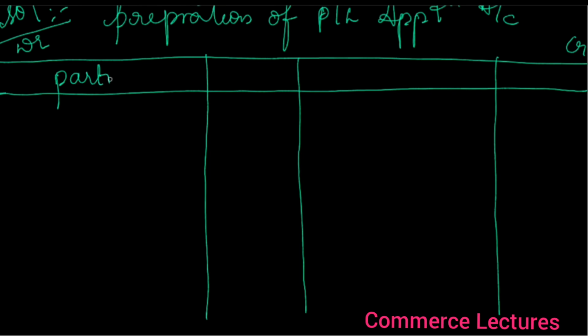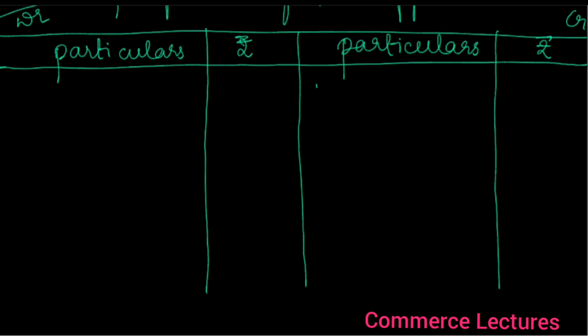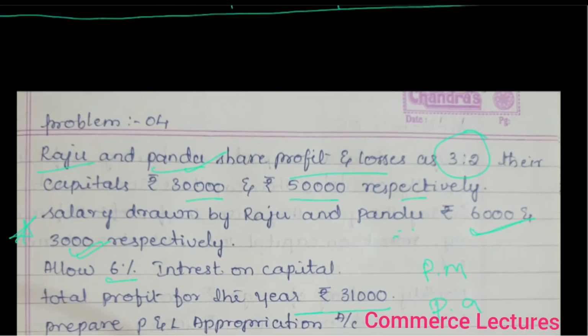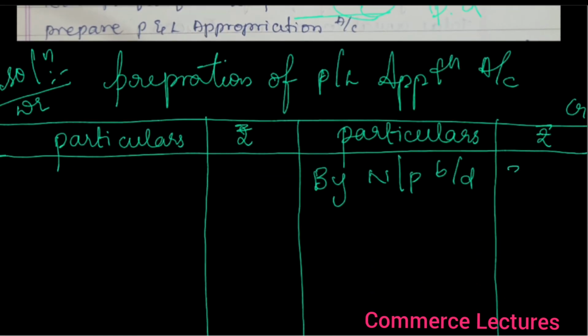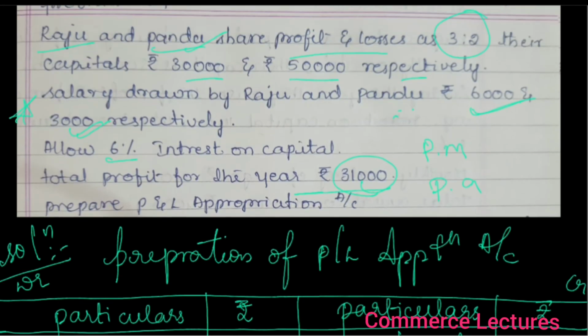Particulars, rupees, particulars, rupees. Okay. Now first what we have to take by net profit brought down. See, the net profit brought down is there in the problem? Yes, 31,000. 31,000.